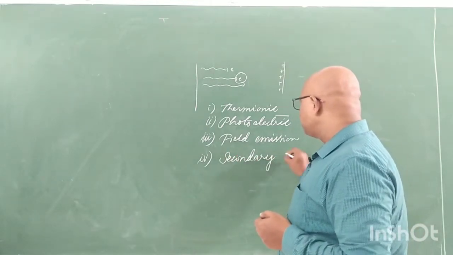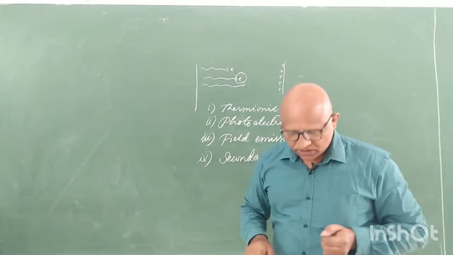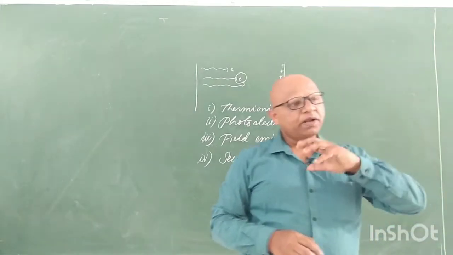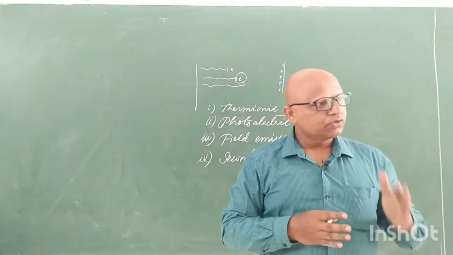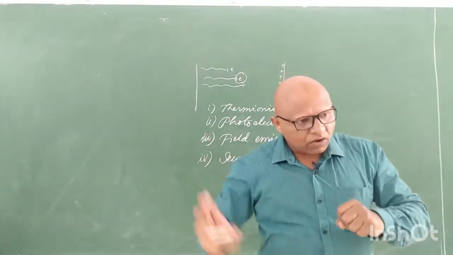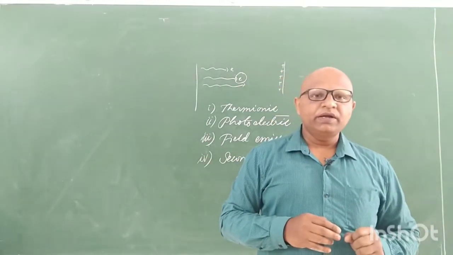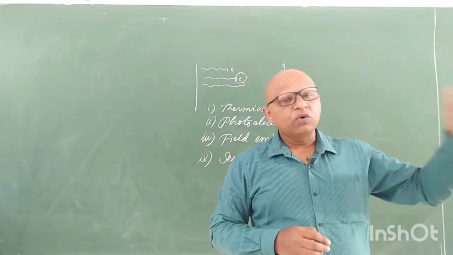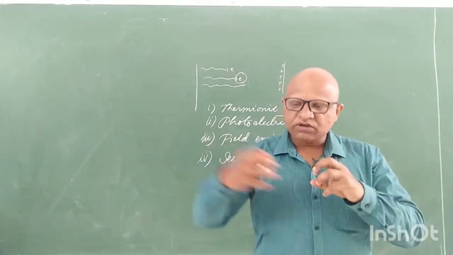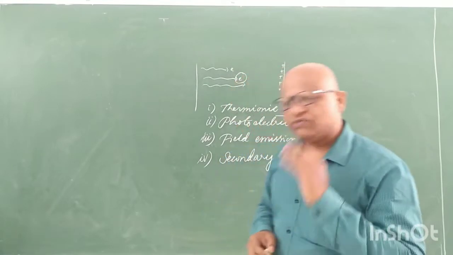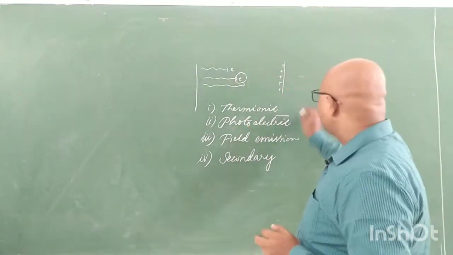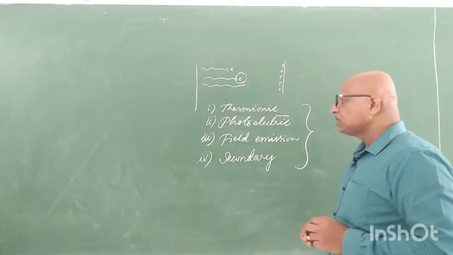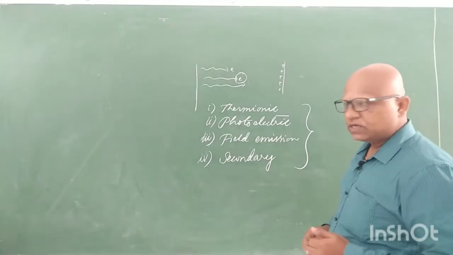In secondary emission, it is quite a mechanical process in which a primary beam of electrons is used to kick out electrons from the free orbits. So here an electron kicks out another electron by mutual collision. It's a physical, mechanical process. So all these are processes of electron emission we discussed yesterday.